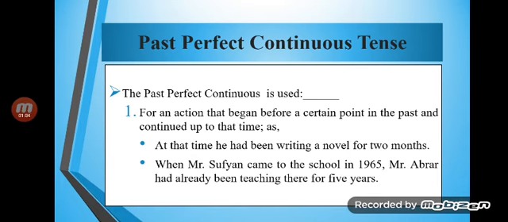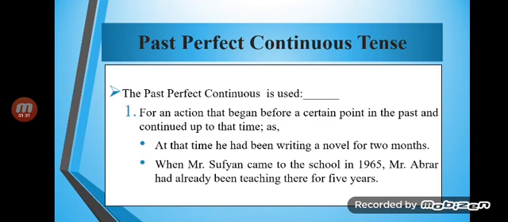When Mr. Sufyan came to school in 1965, Mr. Ibrar had already been teaching there for 5 years. So in Urdu, if we are going to make the sentence, I may say, मैं इम्तिहान में पहले सख्त मेहनत करता रहा था. I had been working very hard before the examination.